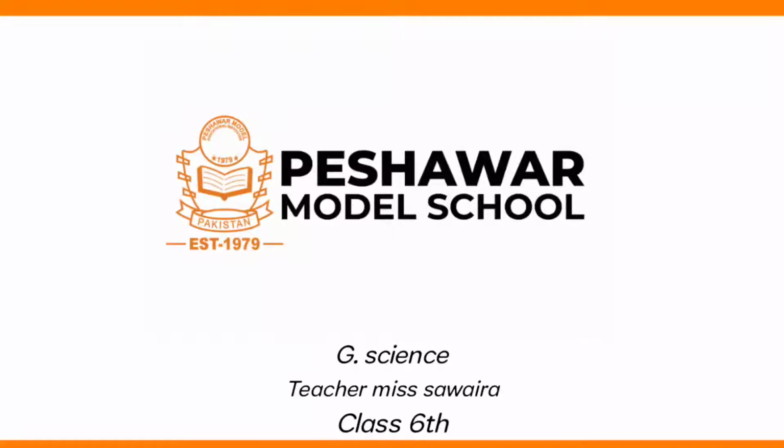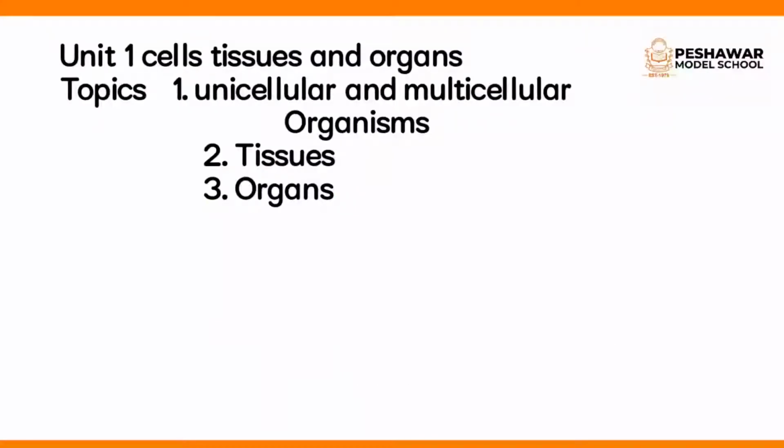Okay students, this is our second session, and in this session I will explain unicellular and multicellular organisms, tissues and organs. Dear students, as you know, anything that can live on its own is called an organism. On the basis of number of cells, organisms are classified as unicellular and multicellular organisms.